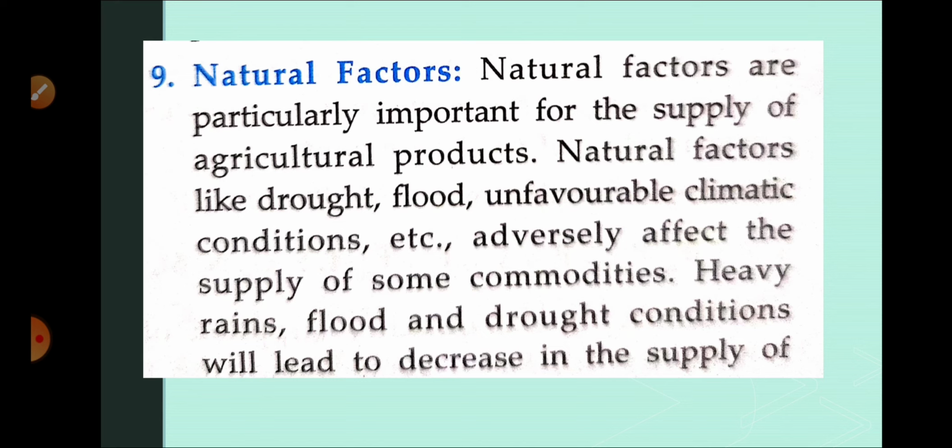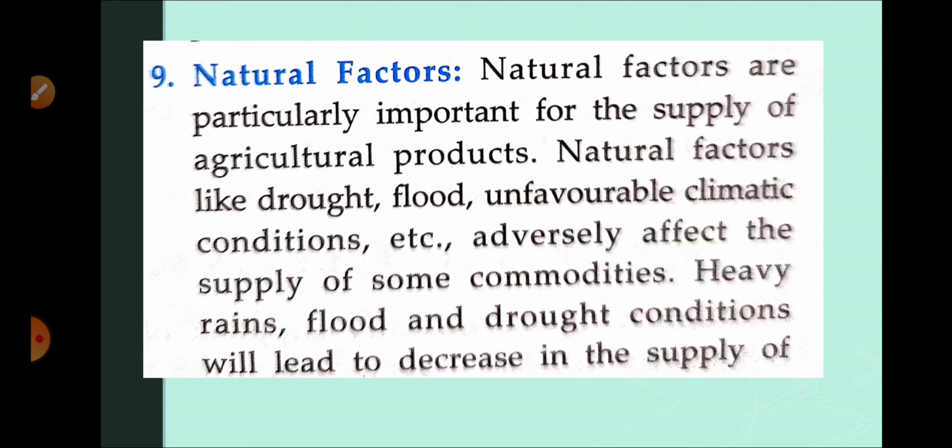If favorable rain is there and climatic conditions are better for any crop, supply of that particular crop will increase. And vice versa, if unfavorable climatic conditions are there for any crop, then there will be less supply in the market in case of agricultural products.